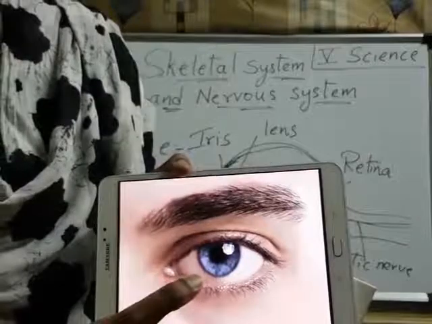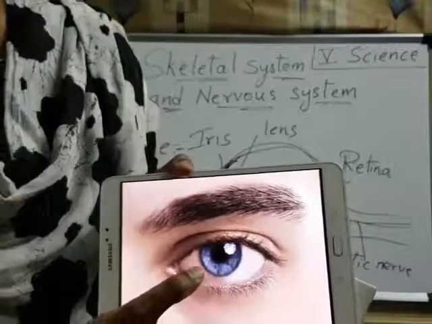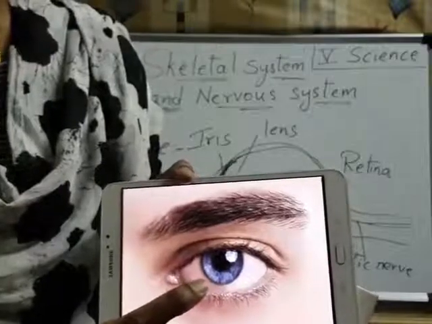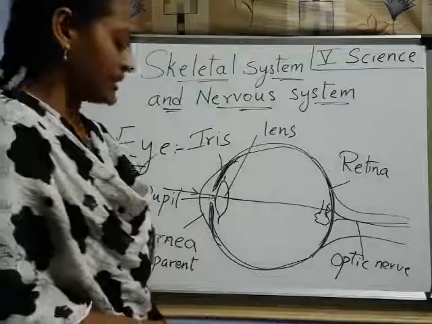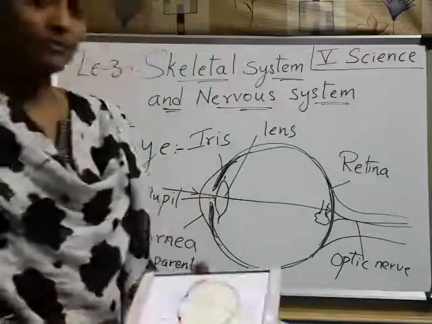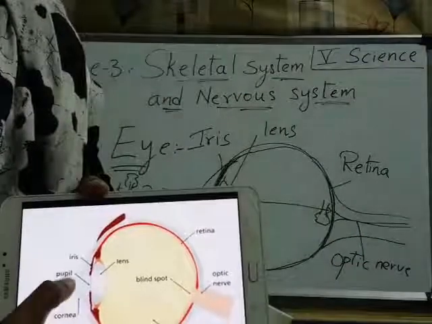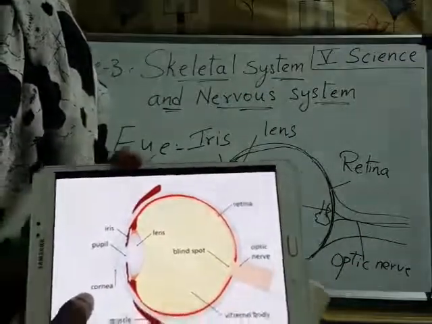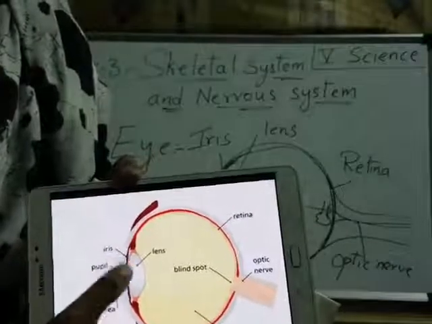So through the pupil only the light enters. Understood? The pupil allows light to enter. Now another picture I will show you. See here, this is the structure of an eye. What I said, transparent one is cornea, and inside is the colorful part of the eye.